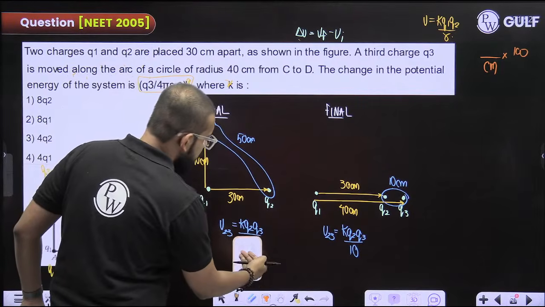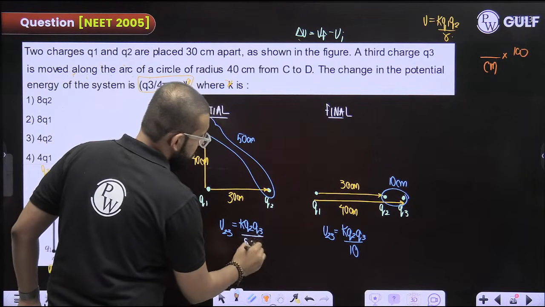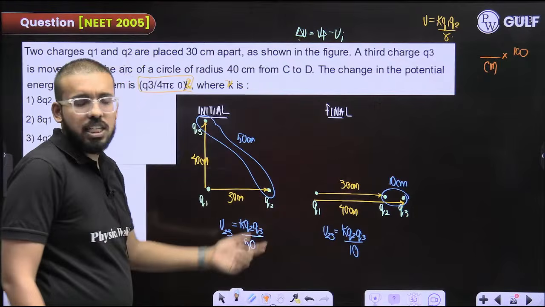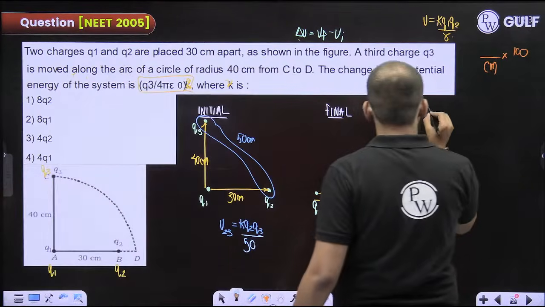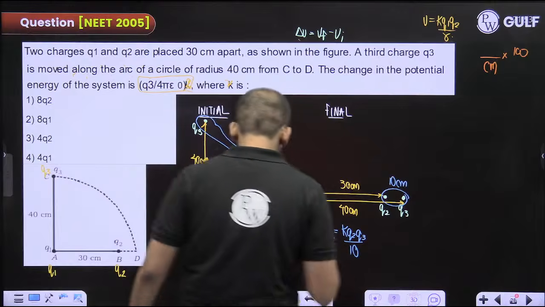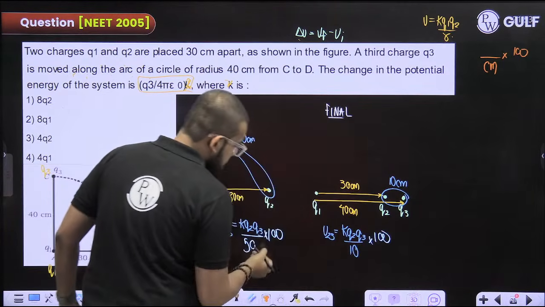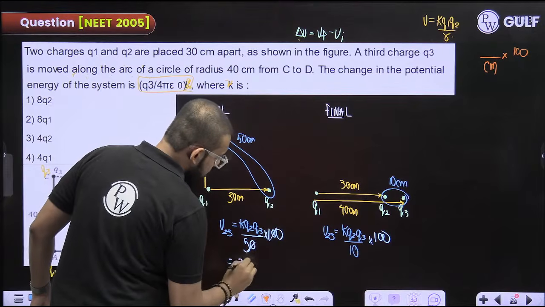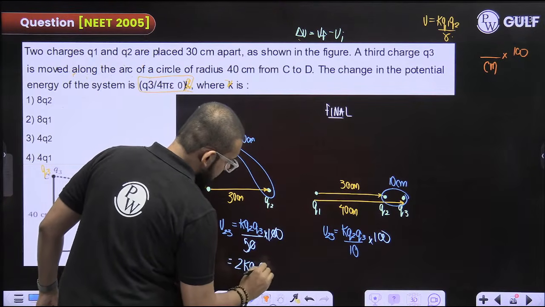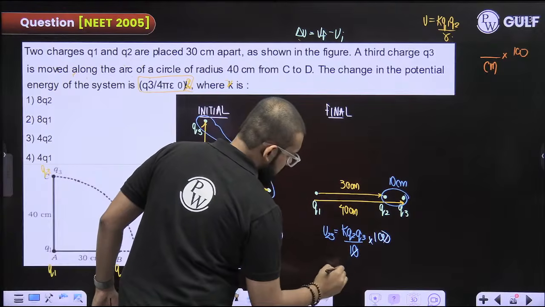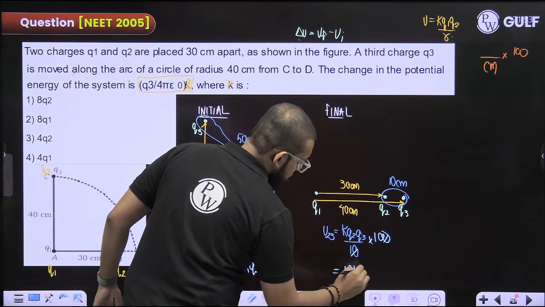Okay, it is 50 only, right? Why had taken? Oh, I'm sorry. It is 50 only. This distance we were supposed to take, it's 50 only, right? So delta, if you want, you can just multiply by 100 here, because this is in centimeter. So 2K Q2 into Q3 will become 10K Q2 into Q3.